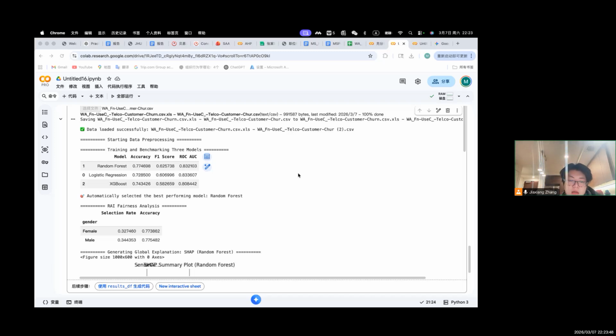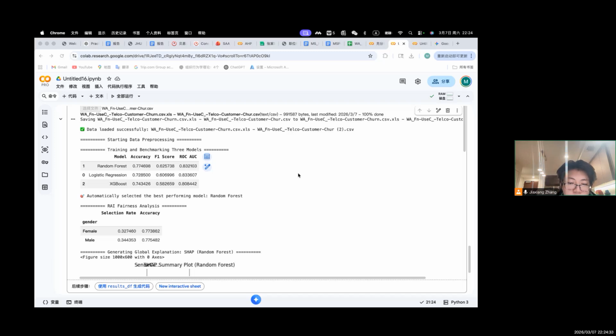The next important aspect of responsible AI is transparency and interpretability. Machine learning models are often criticized for being black boxes, meaning it can be difficult to understand how predictions are made. To address this issue, I used SHAP, which stands for SHapley Additive exPlanations. SHAP provides a global explanation of how each feature contributes to the model's prediction. The SHAP summary plot provides a global view of the model behavior.